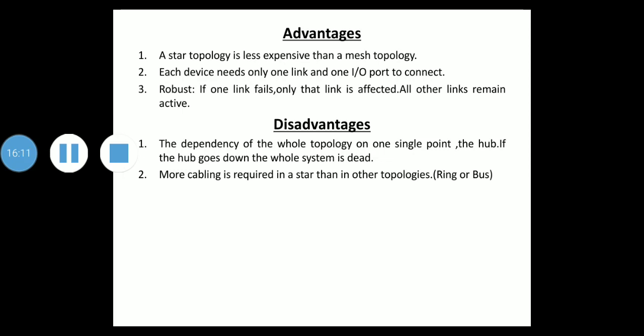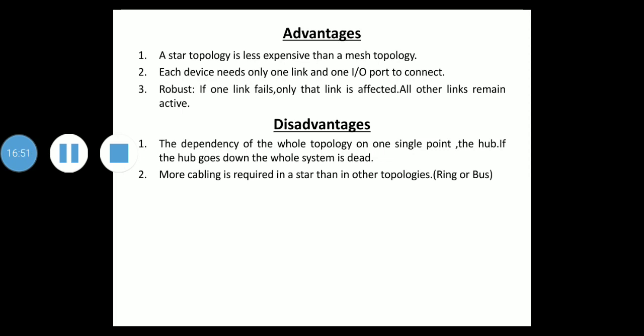So I was telling the advantage is a star topology is less expensive than a mesh topology. Second, in a star topology, each device needs only one link and one I/O port to connect it to any number of others. So due to this, this factor also makes it easy to install and reconfigure. Far less cabling needs to be housed, and additions, moves and deletions involve only one connection between that device and hub. The next advantage is robust.